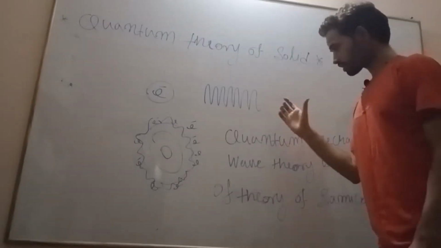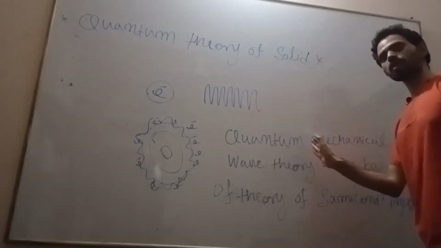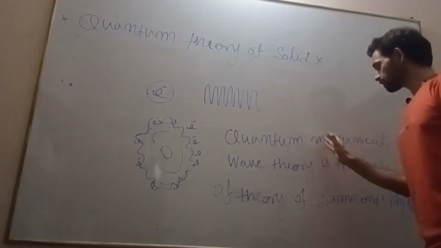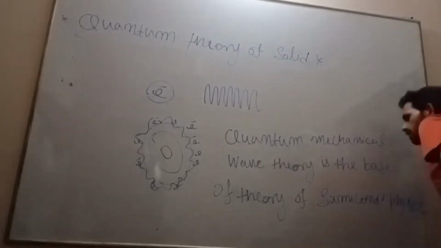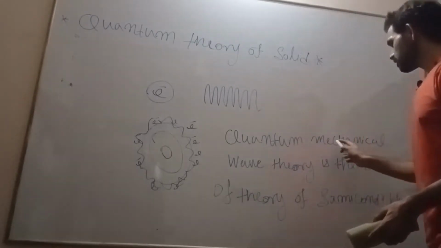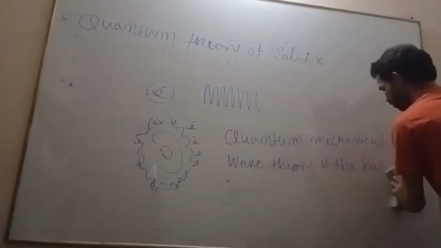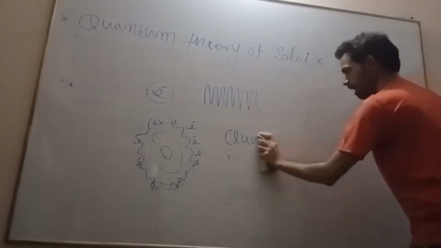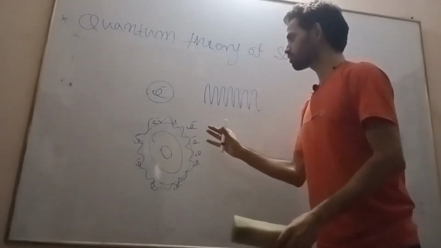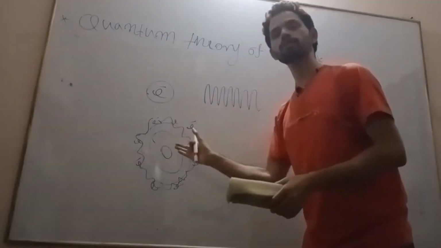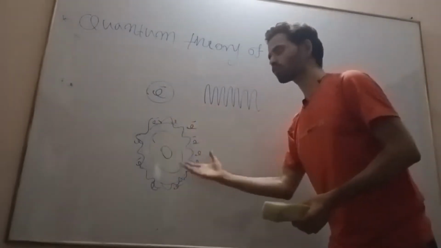We will take the help of the quantum mechanical wave theory, which is given by the Schrodinger wave equation. Schrodinger is a scientist who gave the equation to describe this wave theory. Now we have understood that at the quantum level it is very difficult to describe the motion of the electron with classical physics.